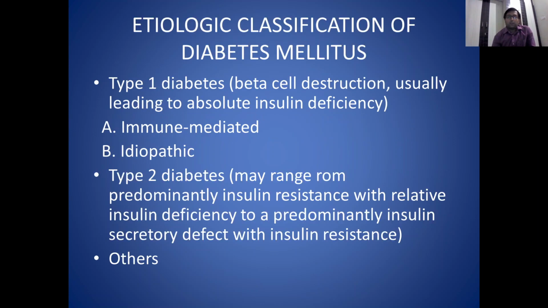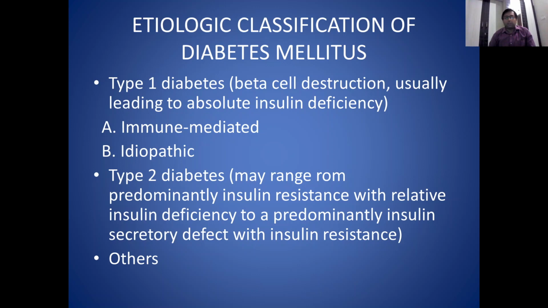Now, etiologically, diabetes can be divided into type 1 diabetes, type 2 diabetes, and other causes which lead to hyperglycemia and diabetes. So the most important part about diabetes in pediatrics is type 1 diabetes.